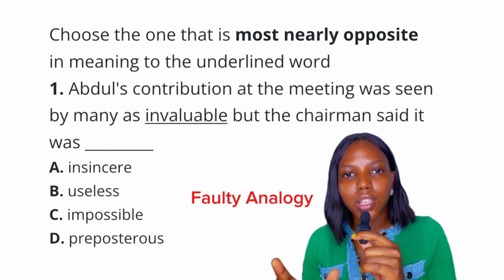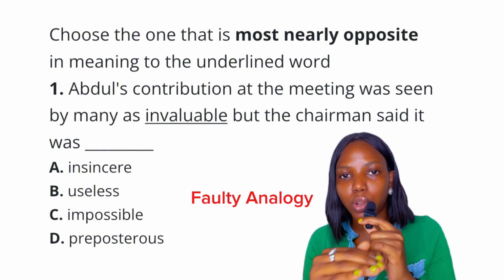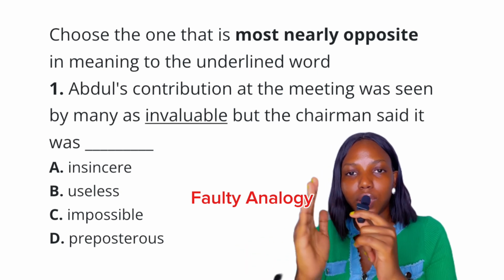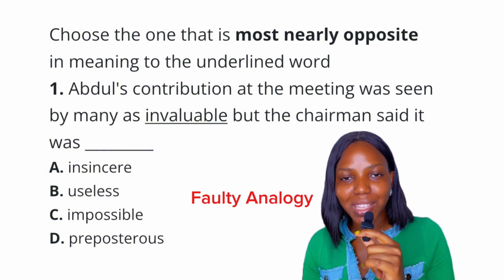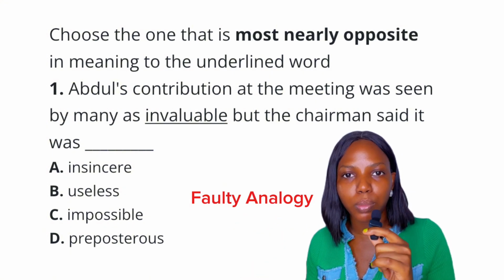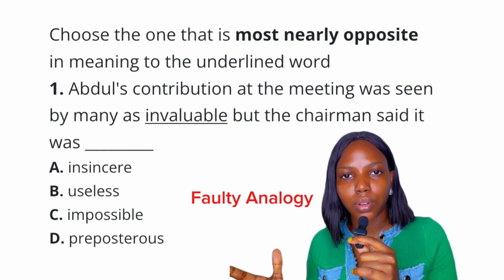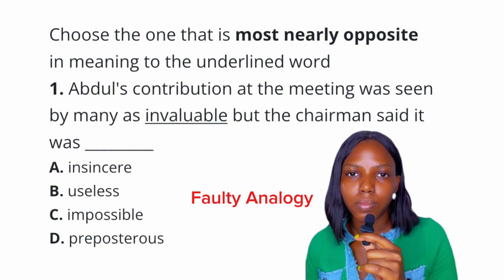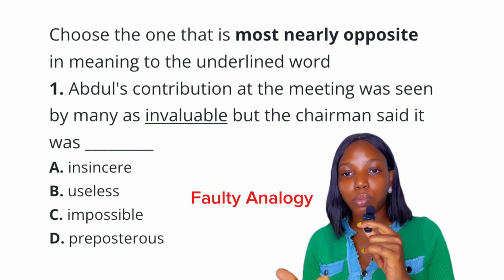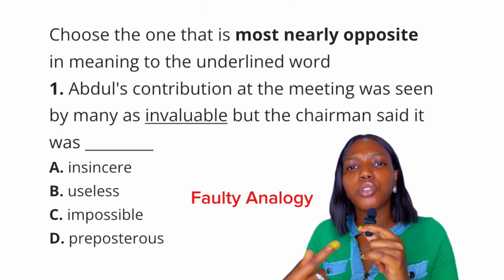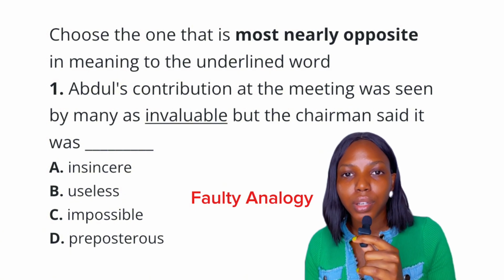analogy. We are transferring what is applicable to A to B because they look similar in one aspect, and that is the spelling, the structure: in plus the adjective. But invaluable does not mean not valuable. It means extremely valuable. The in intensifies valuable. Same with incredible. Incredible does not mean not credible, because credible means something believable. So when we say incredible, it means it's extraordinary. It means it's hard to believe.